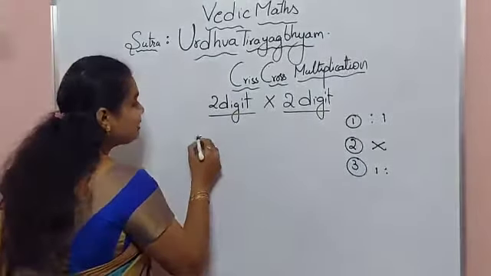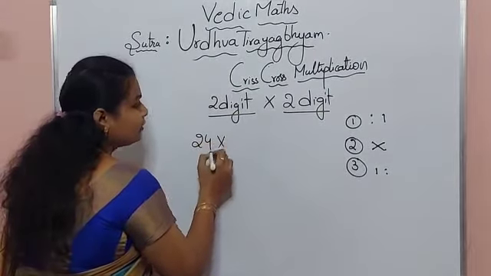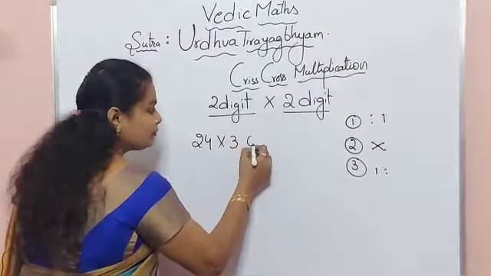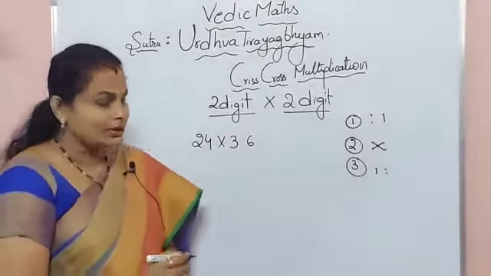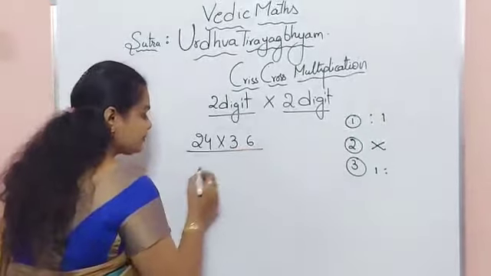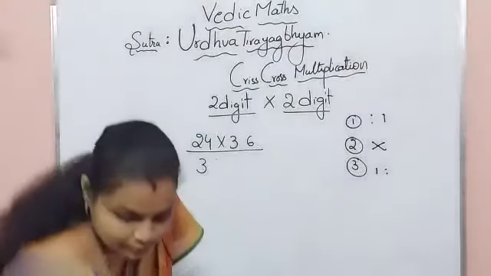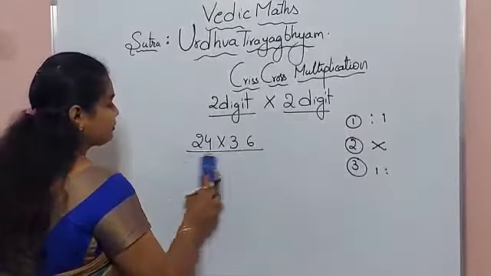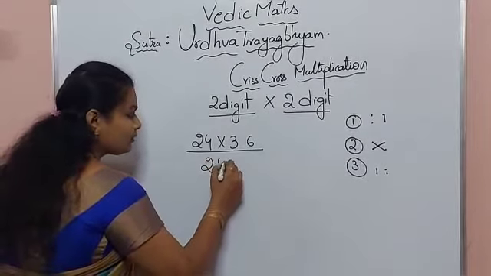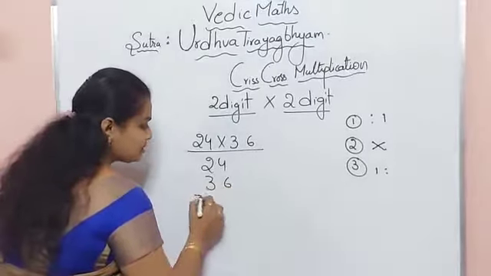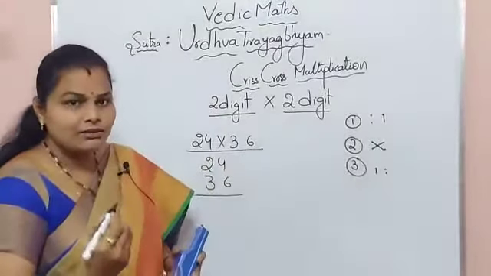So here I am taking 24 into 36, okay? So this is the sum. In general multiplications, how will we do?